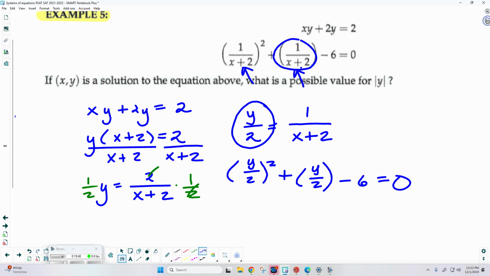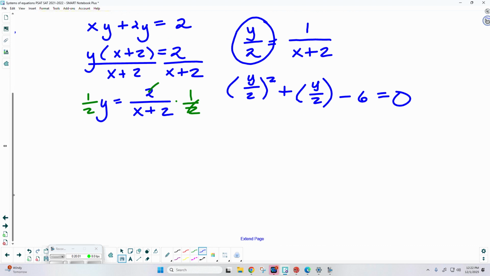Now, I know what you're probably saying. Well, that's still got fractions. It's still going to be messy to work with. Well, let me show you. What would y over 2 quantity squared be? y squared over 4. y squared over 4 plus y over 2 minus 6 is equal to 0.